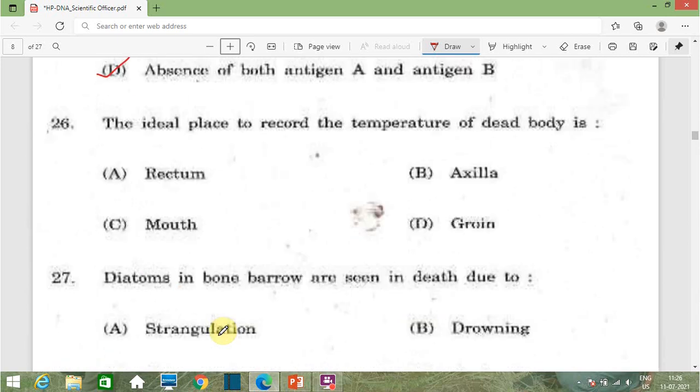Then the next question is, the ideal place to record the temperature of a dead body is option A rectum, option B axilla, option C mouth, and option D groin. So the correct answer of this question is option A, that is rectum. In a dead body we measure the temperature from the rectum.